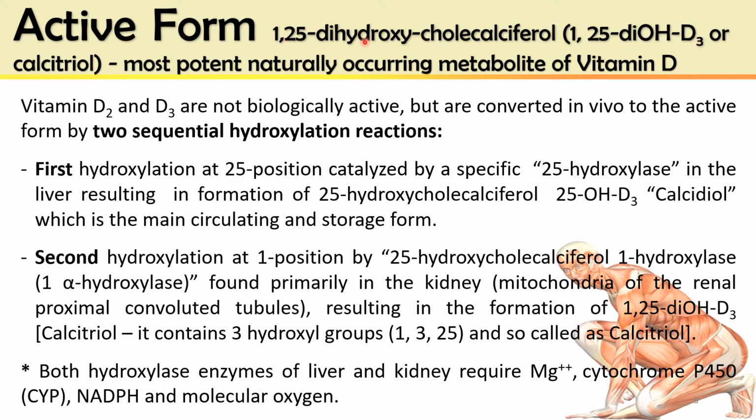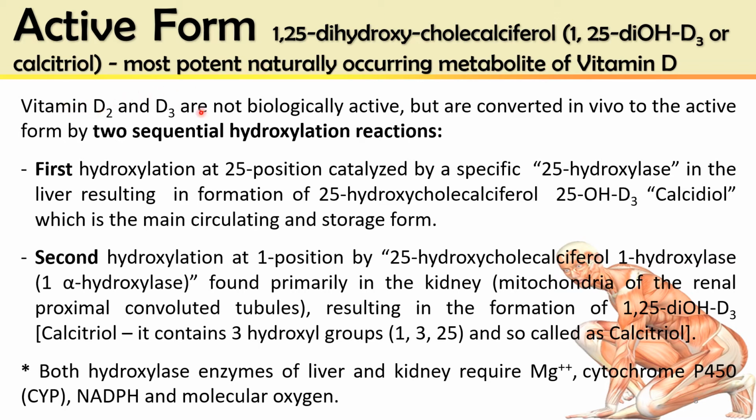1,25-dihydroxy: two OH groups are attached at positions number 1 and 25. So it is 1,25-dihydroxycholecalciferol or 1,25-dihydroxy vitamin D3. It is also known as calcitriol because it has 3 alcohol groups, and it is the most potent naturally occurring metabolite of vitamin D, performing various biological functions in our body.